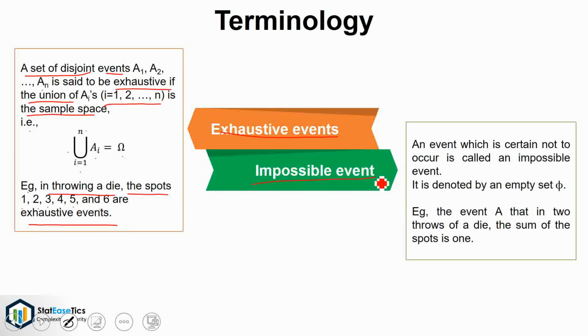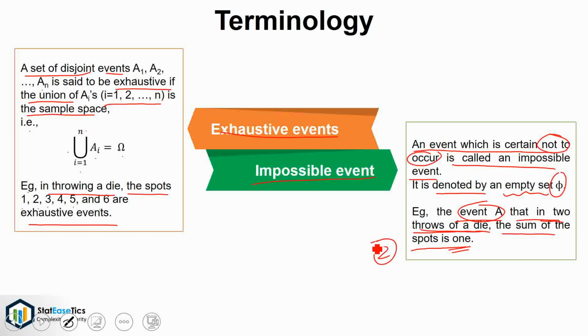Impossible event. An event which is certain not to occur is called an impossible event. It is denoted by an empty set phi. Example, the event A, that in 2 throws of a die, the sum of the spots is 1. Here, the event A is an impossible event as in 2 throws of a die, the sum of spots has to be at least 2.